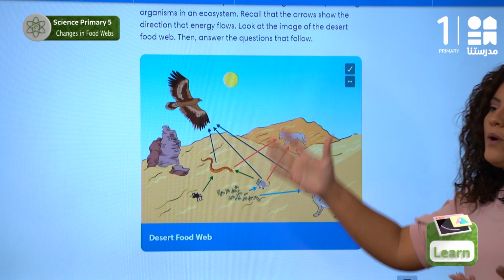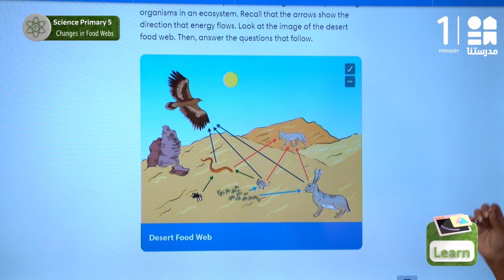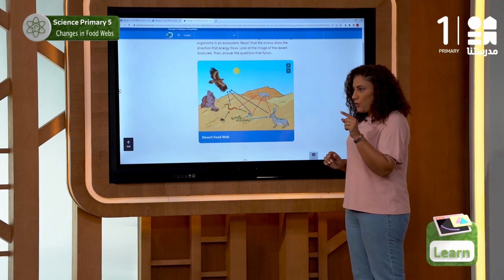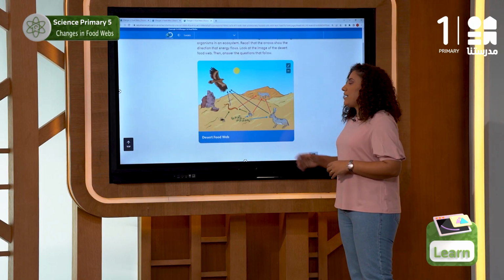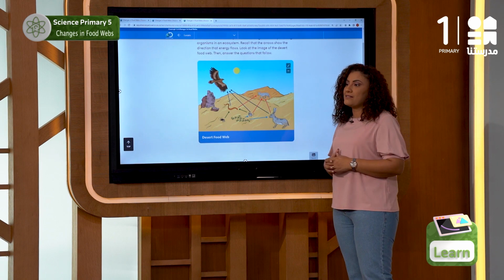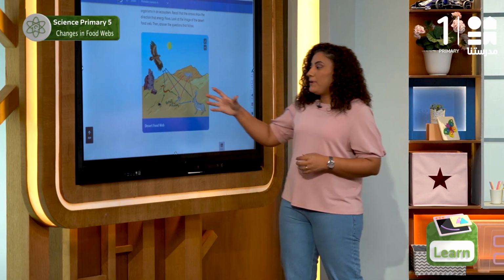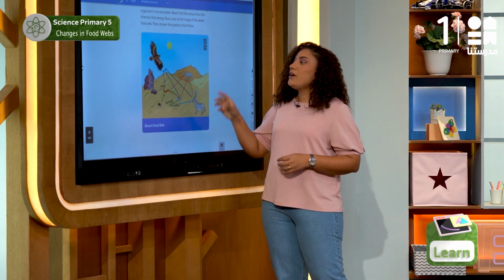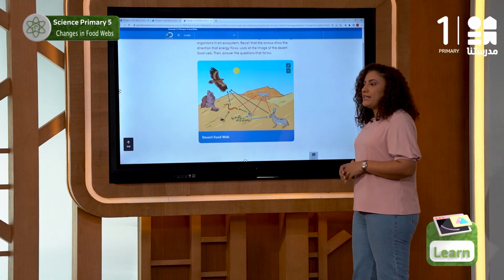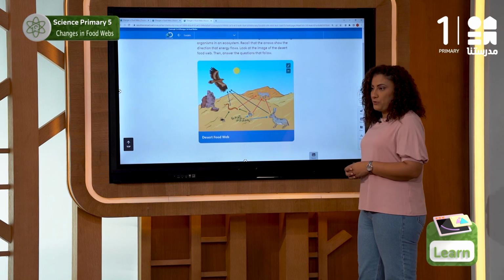But where does the energy flow start? And I know that all of you remember that it starts from the plants, which are our producers. So the plants absorb the energy from the sun and then produce their own food.